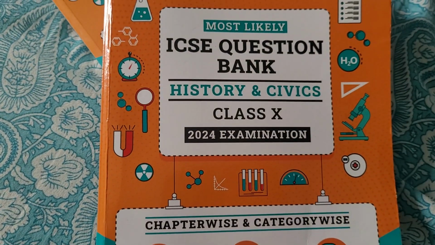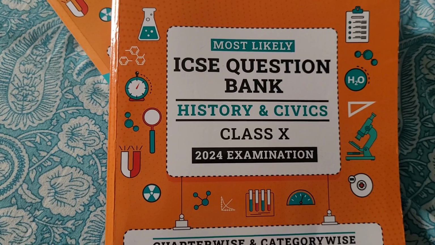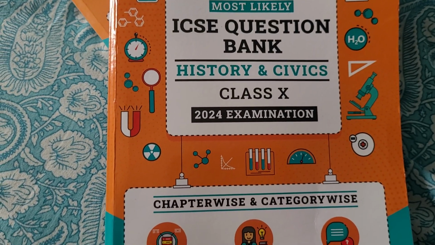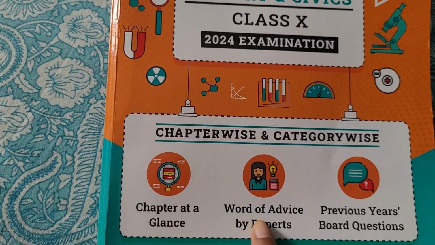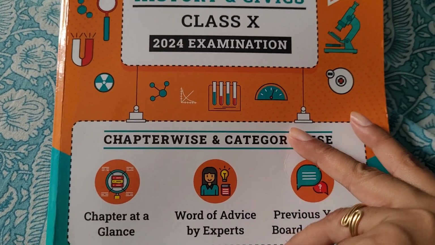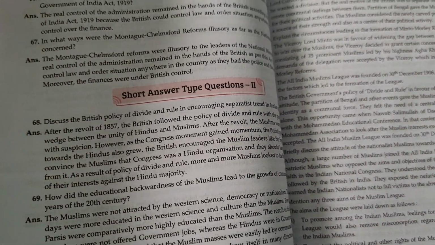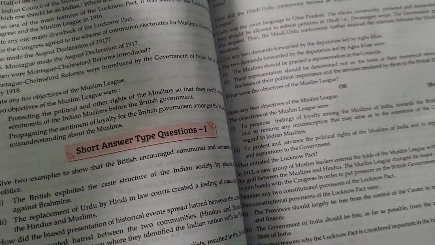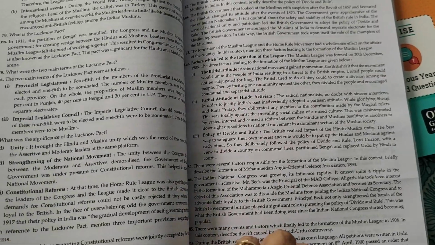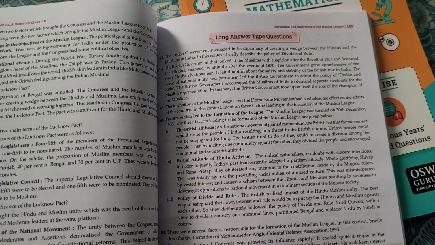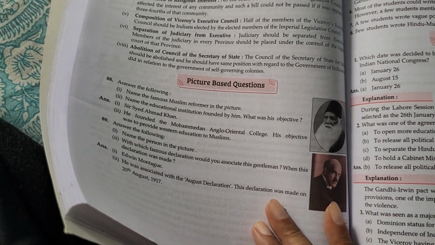So these crisp last moment revision notes were taken from most likely ICSE question bank for history and civics. Along with chapter at a glance, they have a word of advice by experts, previous year's board questions, and they have all the type of questions. You can see short answer type questions 1, questions 2. Okay. Then they have lot of other questions. So all the questions are there with the answers, long answer type questions, picture based questions and everything.